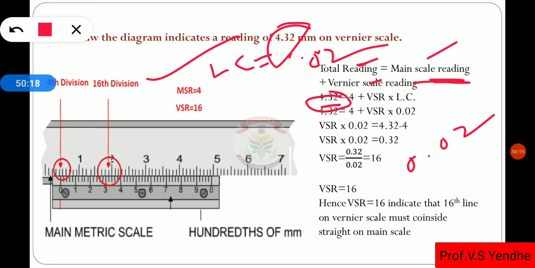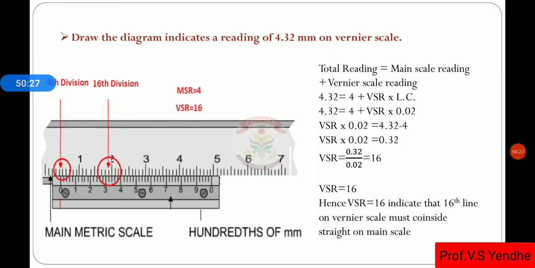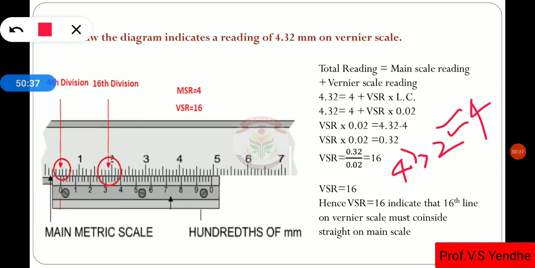We get 4. We cannot take 3 or 5, so the value very close to 4.32 is 4. That is our main scale reading.